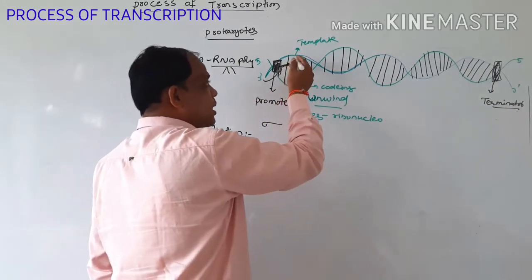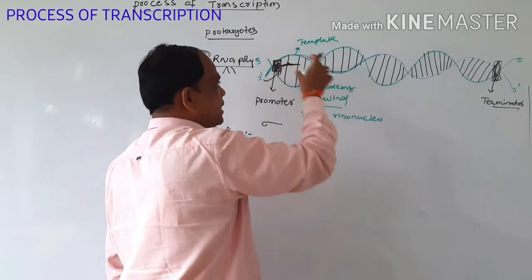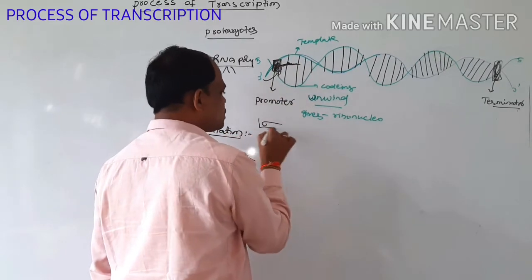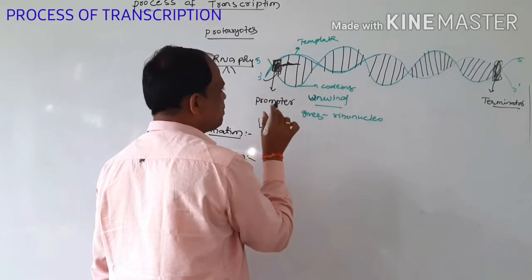Here the processing starts. At that time the sigma factor can fall down into the cytoplasm.